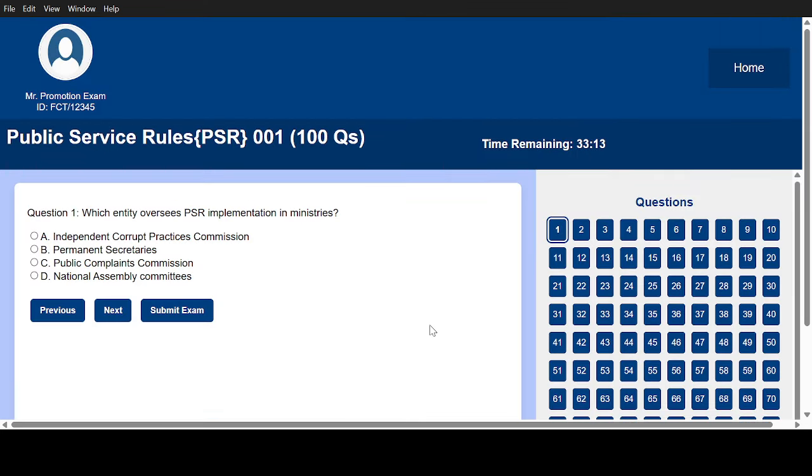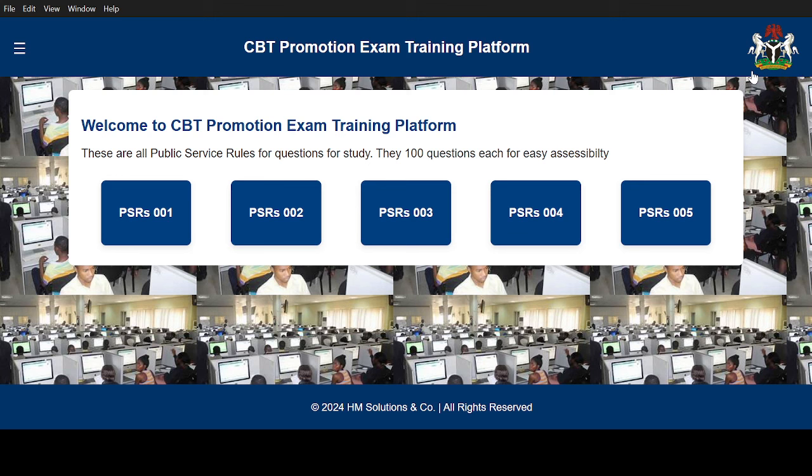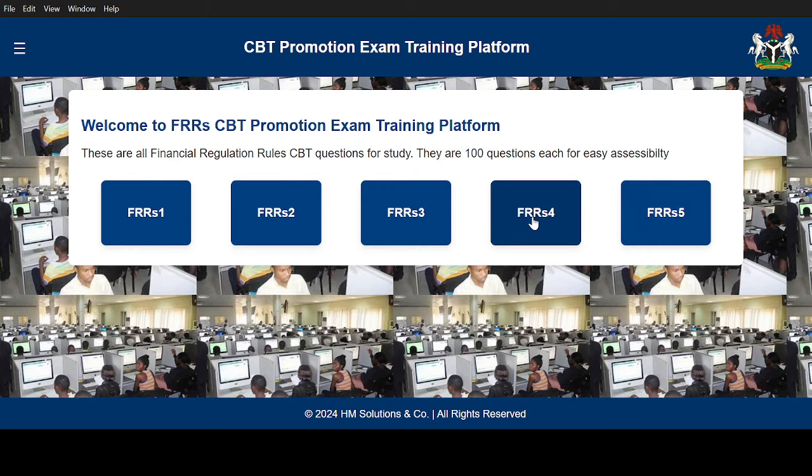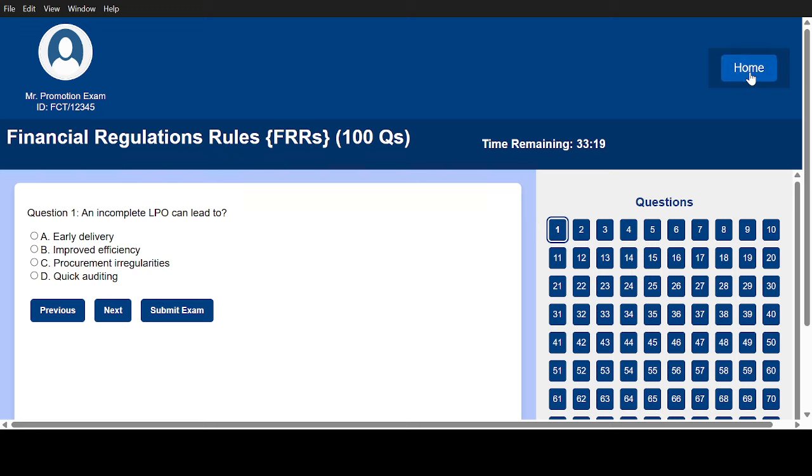You understand? And you can see it's so very beautiful. The questions are so very reasonable, applied questions, and also the options are not like before. So you have a lot to do. You can click home to go back to the other questions on public service rules. By the time you're done, you click on this coat of arm to go back to the main one where you see other fields. Financial regulation also like that. You understand? We can read it out.